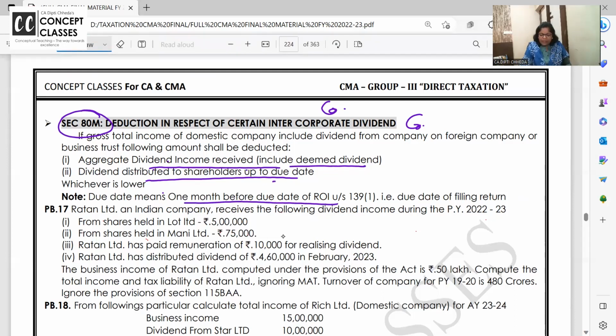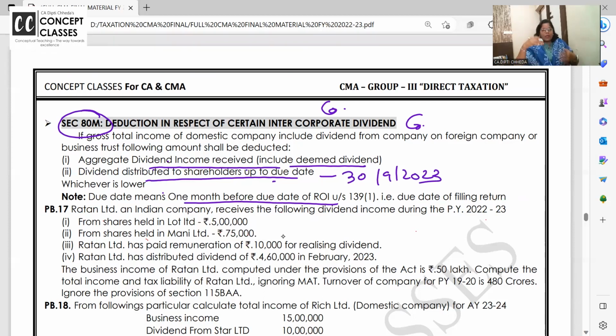What is the due date? The due date of submitting the report, that is 30th of September 2023. So whatever dividend we have paid and whatever dividend we have received, the least of the two is allowed to be deducted from the gross total income under section 80M.